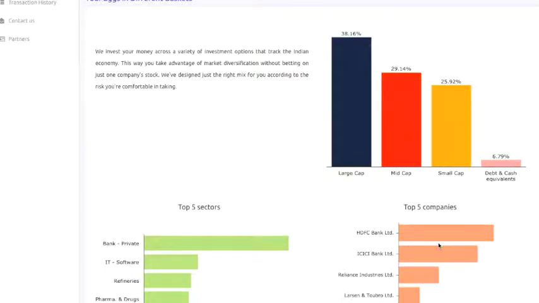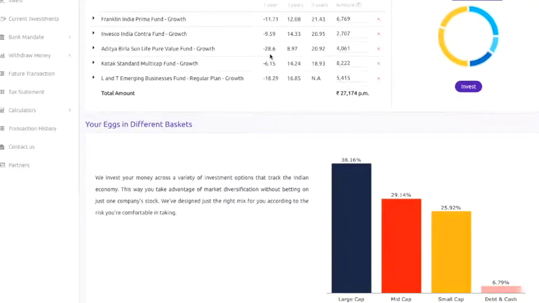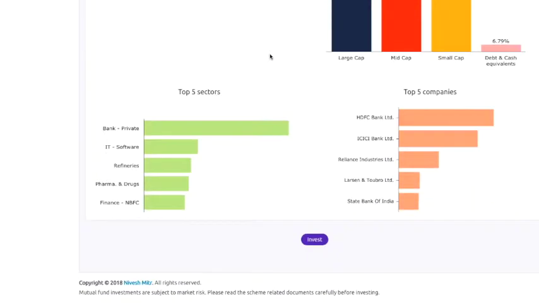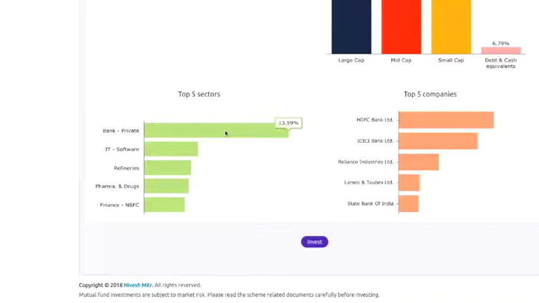So if you're investing for just 2-3 years, then this graph will go up and large, mid and small cap stocks will go considerably low, because generally we don't recommend investments in equity for less than 5 years. So according to the investment requirements, exactly, we build a portfolio for you which is perfect for your investing needs.